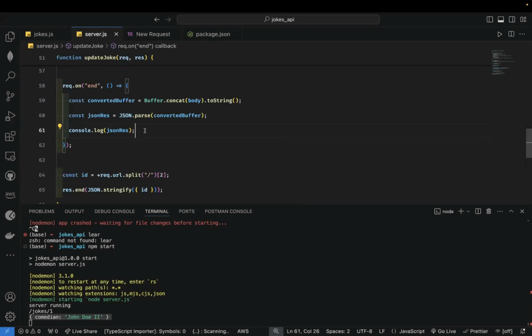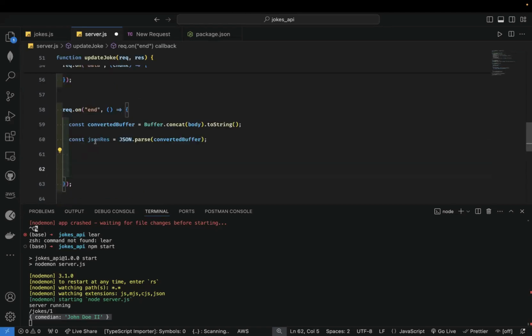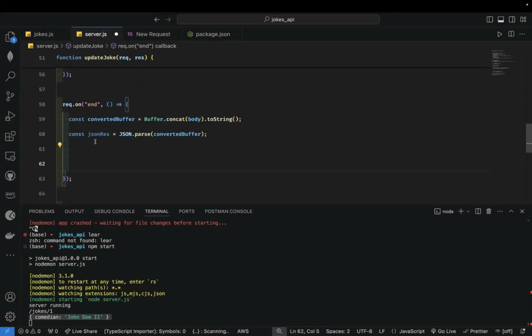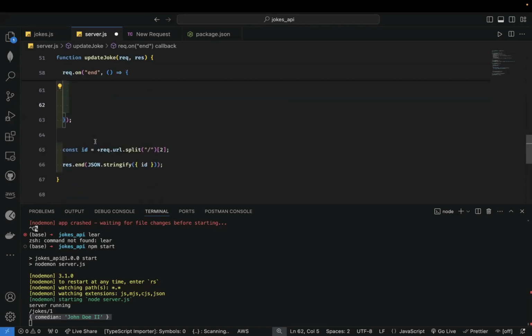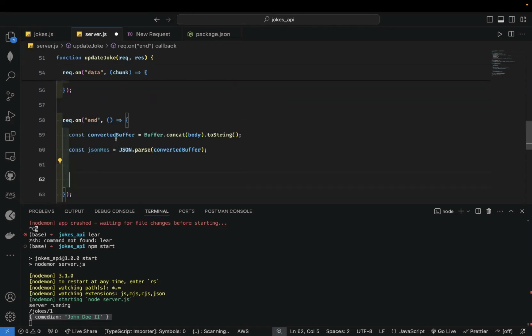All right. So that is it. So now I can make the updates to my database. So what I could do here is simply get the ID. So where's the ID now? This ID, right? How did you get the ID?